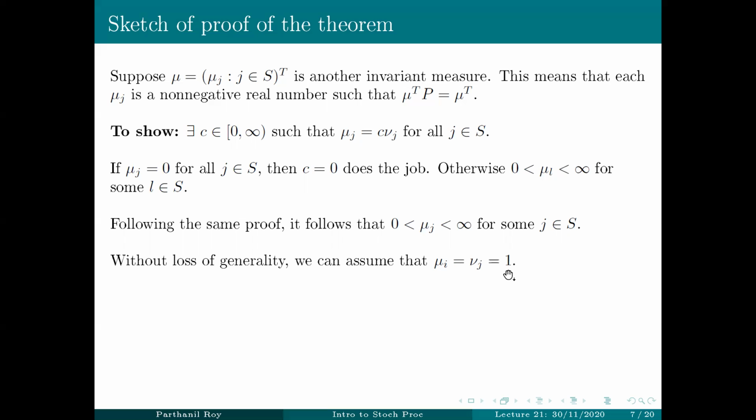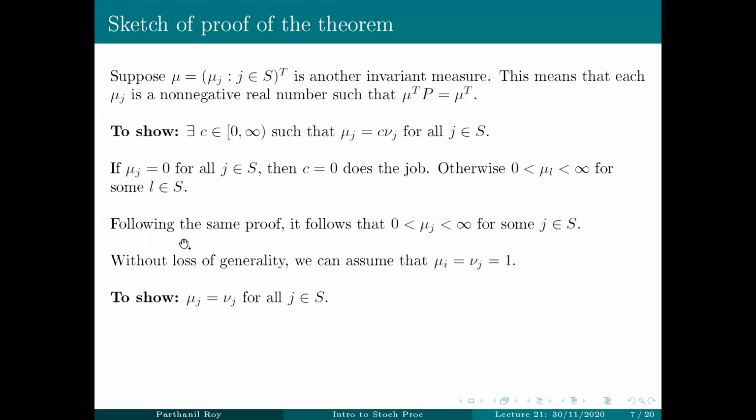So we can always divide by mu y and make sure that mu y is 1. We will have to show, if this is the case, that mu j equals nu j for all j in S.